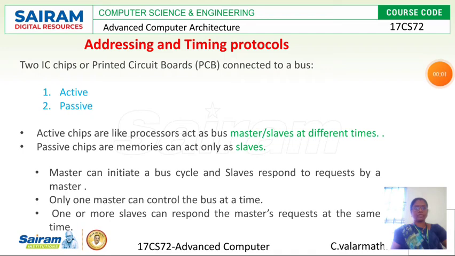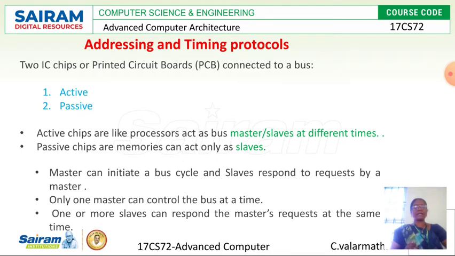Hi students, today our topic is addressing and timing protocol in bus communication. There are two chips or printed circuit boards, that is PCBs, connected to a bus. What do those mean? Active chips, and the other one is passive chips.